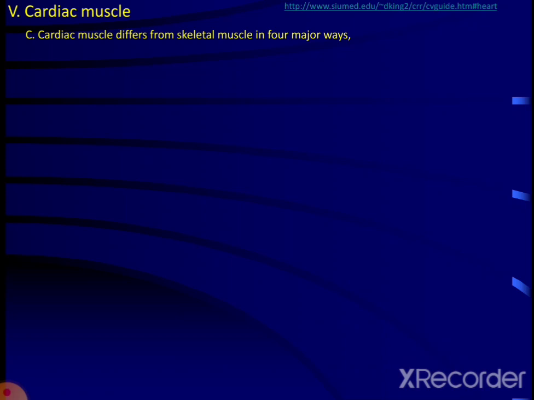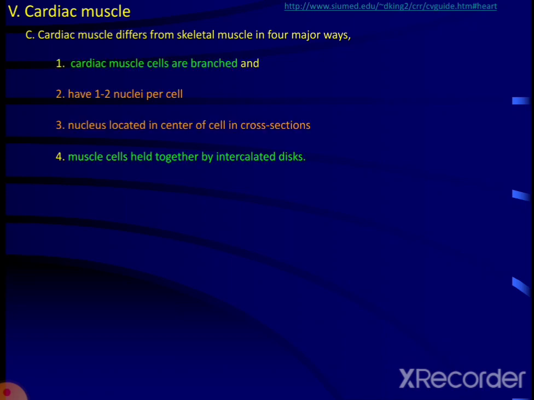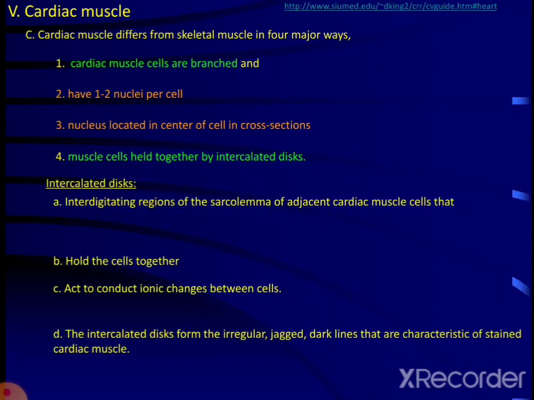Cardiac muscle fibers differ from skeletal muscle in four major ways. They are: cardiac muscles are branched while skeletal muscles are not. Cardiac muscles have 1 to 2 nuclei per cell, whereas skeletal muscle is multinucleated. The cardiac muscle nucleus is situated in the center of the cell, while in skeletal muscle the nuclei are situated at the periphery. And cardiac muscle cells are held together by intercalated discs, which are absent in skeletal muscles.